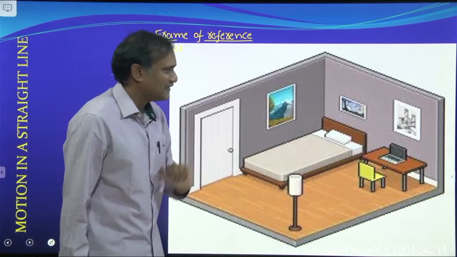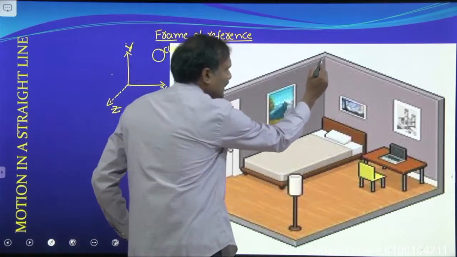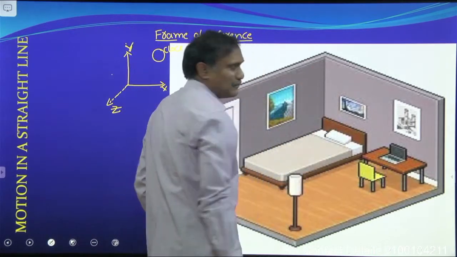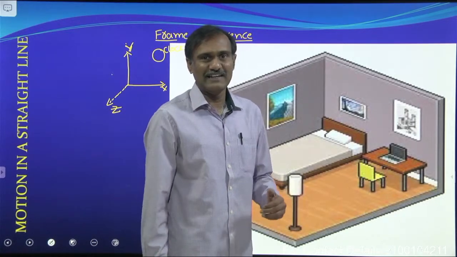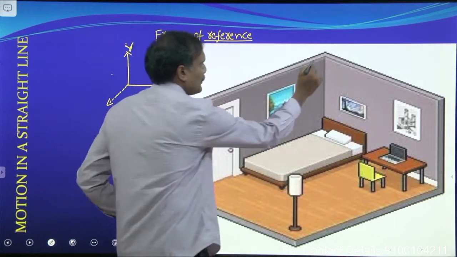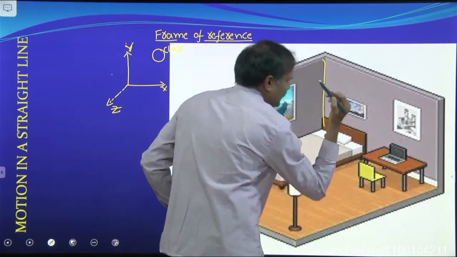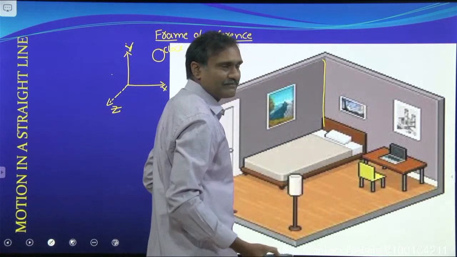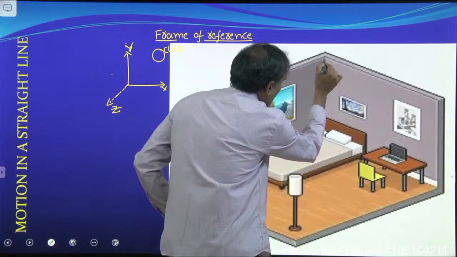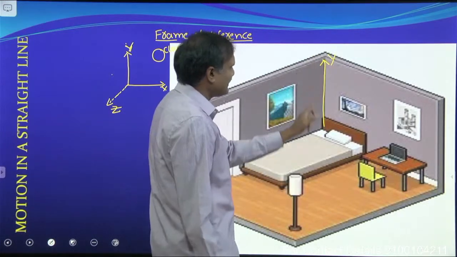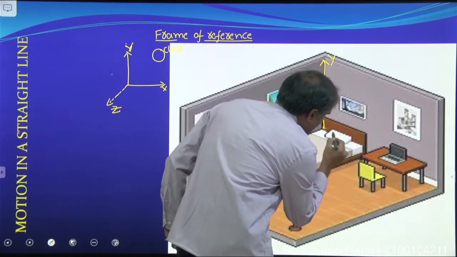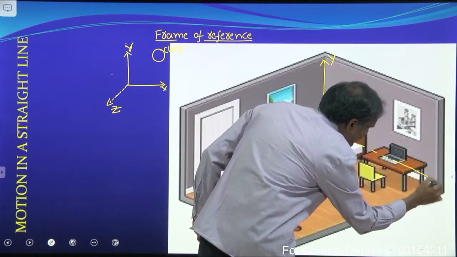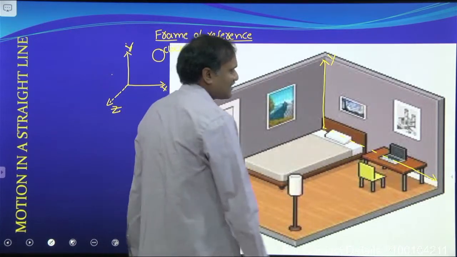Now, I want to consider one corner of the room. You will observe your room also. You will assume one corner of your room. This is y axis, and from the corner I want to draw a line along this direction.